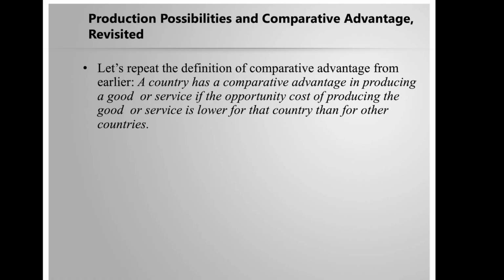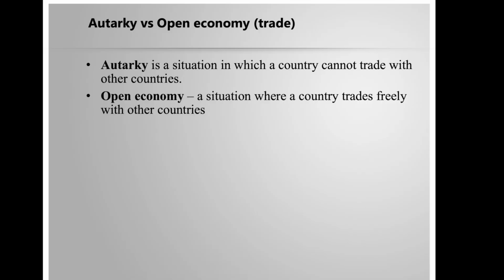When a country's opportunity cost of producing a good or service is lower than for other countries, it means that this country has a comparative advantage in producing this good or service. Autarky is a situation in which a country cannot trade with other countries, so it fully depends on itself. Open economy is a situation when a country can trade freely with other countries.